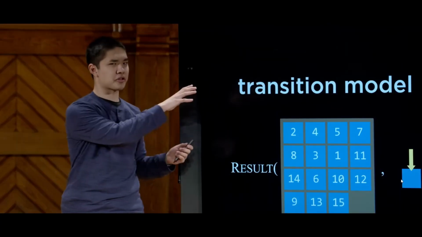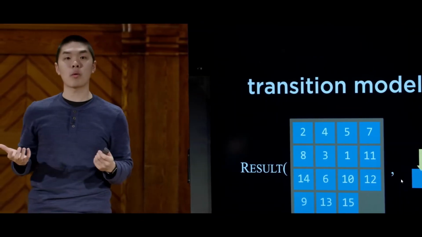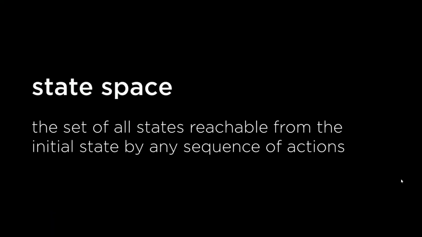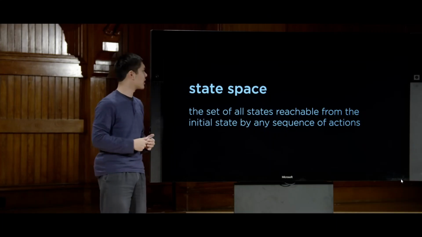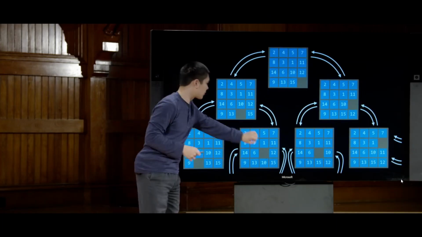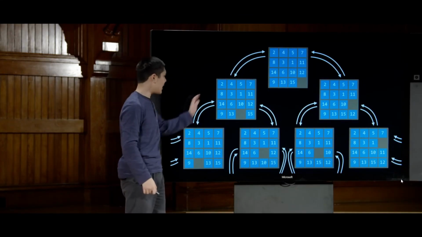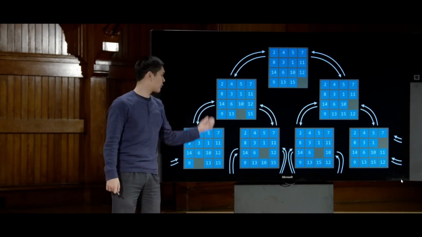If we take this transition model and think about it more generally and across the entire problem, we can form what we might call a state space, the set of all of the states we can get from the initial state via any sequence of actions, by taking 0 or 1 or 2 or more actions. So we could draw a diagram that looks something like this, where every state is represented here by a game board, and there are arrows that connect every state to every other state we can get to from that state.